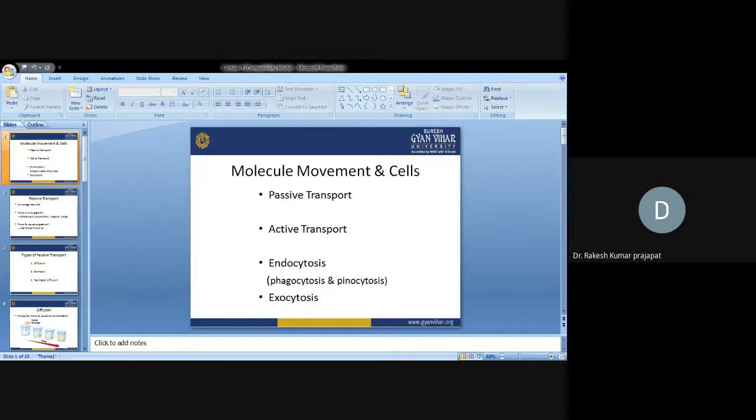In case of hypotonic, if we are placing a cell into a hypotonic solution, the solute concentration is less outside in the solution as compared to the cell, then water will move from the outer side into the cell. Isotonic means solute concentration is equal, so water can move either inside or outside, in both directions. Hypertonic means if we are placing a cell in a hypertonic solution, the concentration of the solute is more in the solution as compared to the cell, then water will move from the cell to the outside.